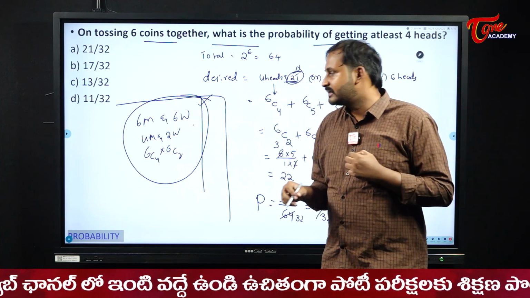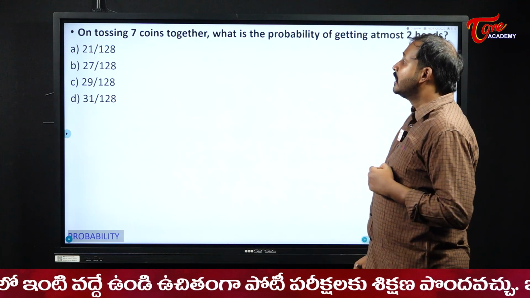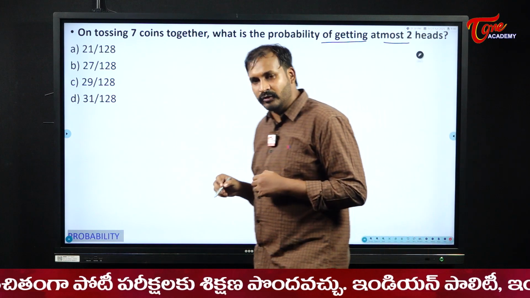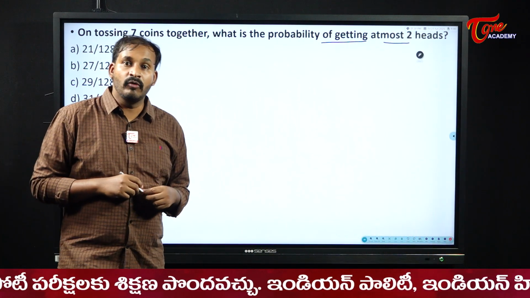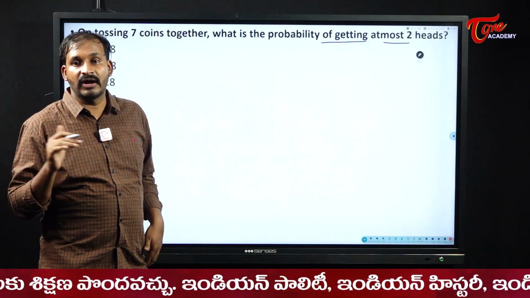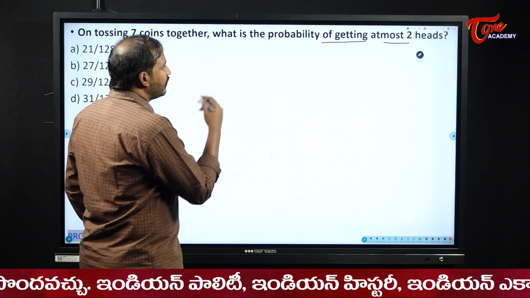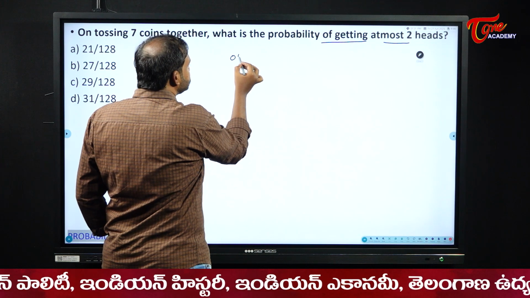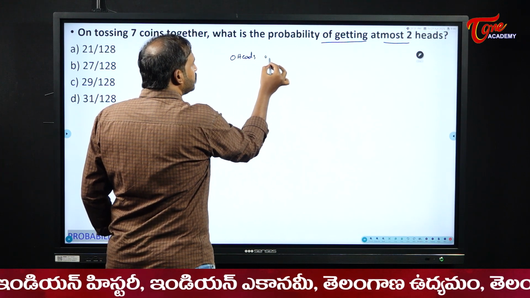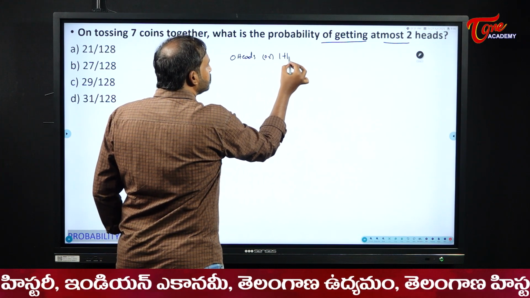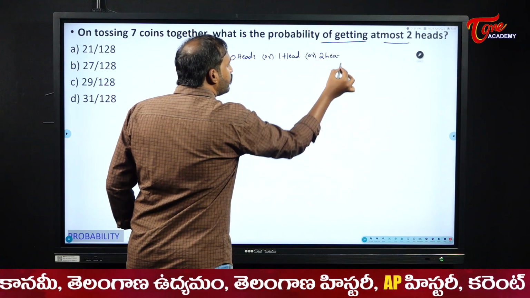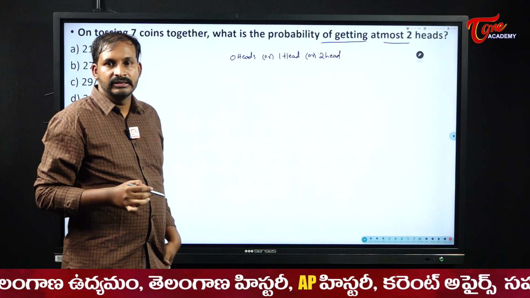Understood? Right? Next one. On tossing 7 coins together, what is the probability of getting at most 2 heads? At most 2 heads, right? That means what are the outputs I want here? Tell me. What will be the possible outputs for me? At most 2 heads means 0 heads or 1 head or 2 heads. Why? Because at most I want only 2 heads.